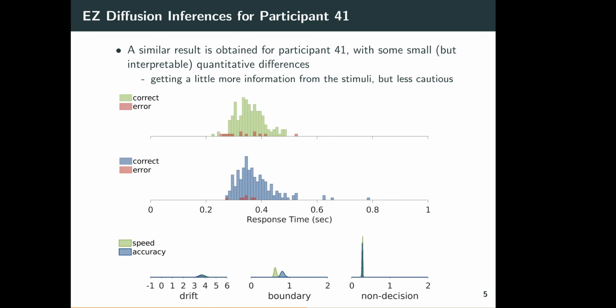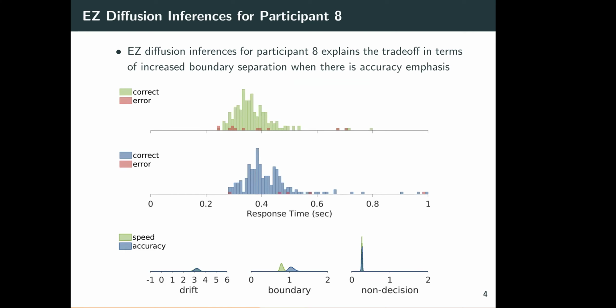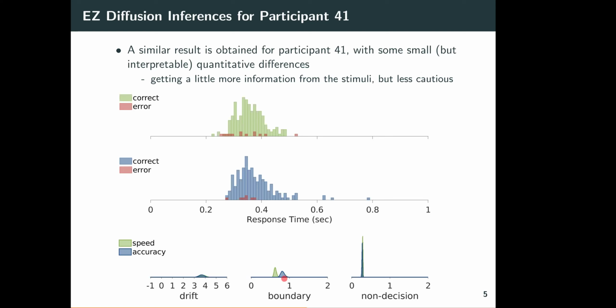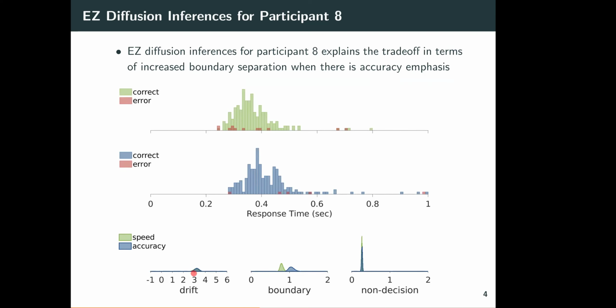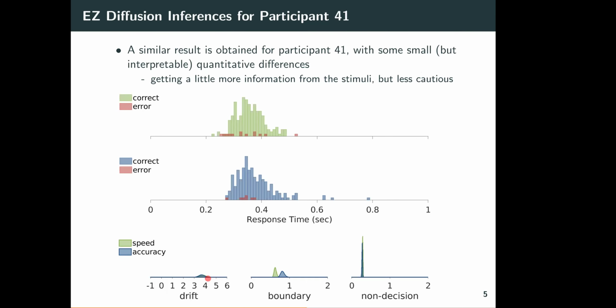Here's another participant from those 50 who shows the same sort of pattern. There are some slight quantitative differences here, but the qualitative story is the same. Slightly faster in the speed condition with slightly more errors than in the accuracy condition, and that's explained not by the drift rate or the non-decision time, but by differences in the boundary separation. And see, if we go back and forth, the boundaries are a little lower for both conditions for this participant. So this participant is a little less cautious overall, for example. It also seems, and this is smaller, but maybe their drift rate is a little higher.